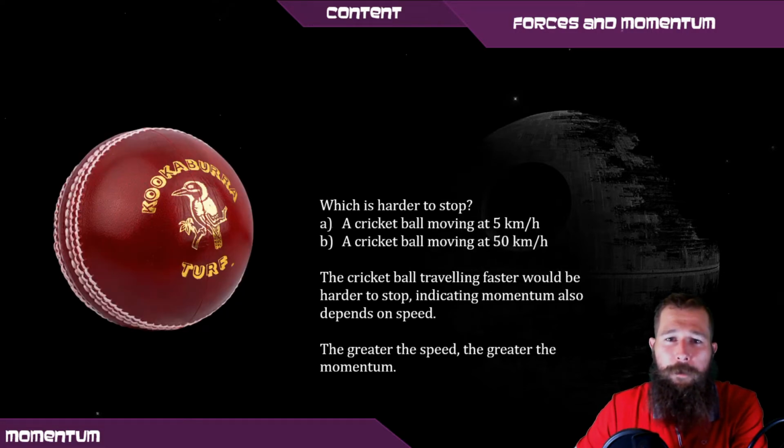So another example, which is harder to stop? A cricket ball moving at 5 k's an hour or a cricket ball moving at 20 k's an hour? So the cricket ball that's traveling faster would be harder to stop. This also suggests momentum's got something to do with speed. The greater the speed, the greater the momentum.